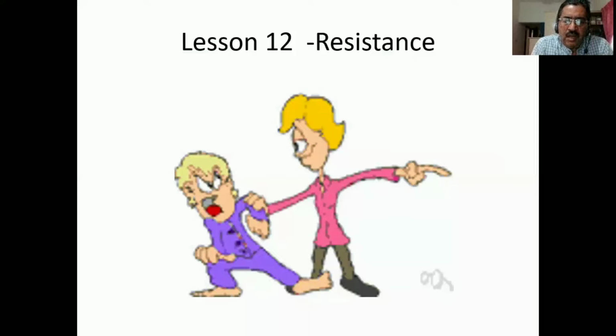You can't find any action where there is no change or there is no resistance to the change. So today we are going to see how this resistance can be avoided or overcome so that we implement our plans successfully. Even the best plans, if not implemented, are of no use.